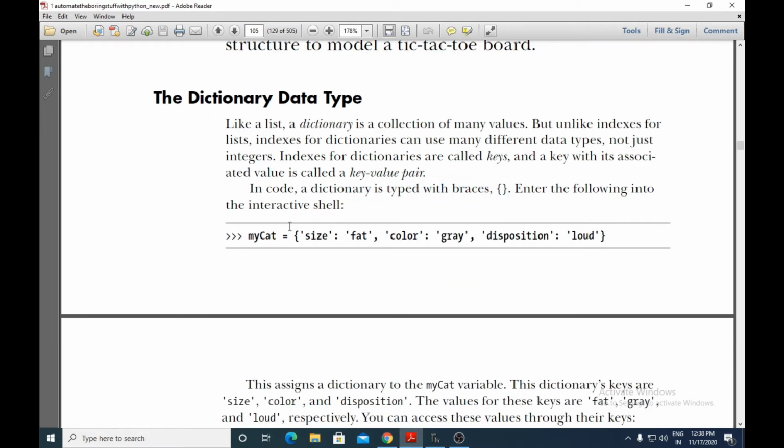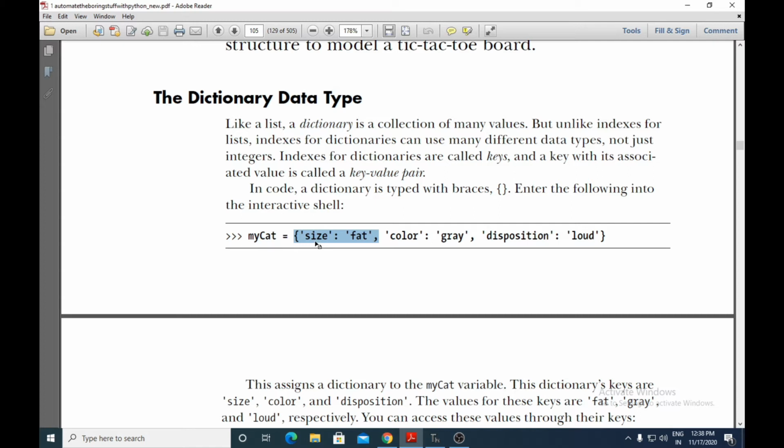For example, this is a dictionary data type, myCat, and here you can see the list of values is enclosed within braces, and the key here is size. We have a key-value pair. This key is nothing but the index of that particular value, and this index is known as a key in the dictionary data type. The key can be of any data type. Here you can see that the key is a string. It can be an integer also.